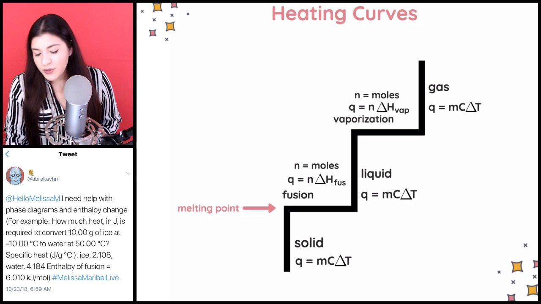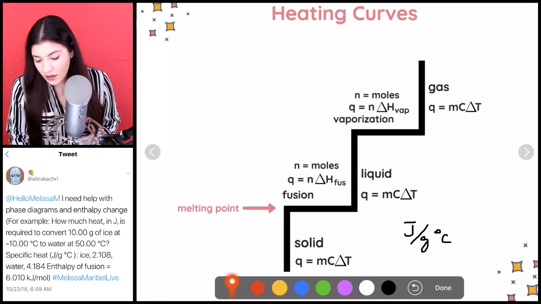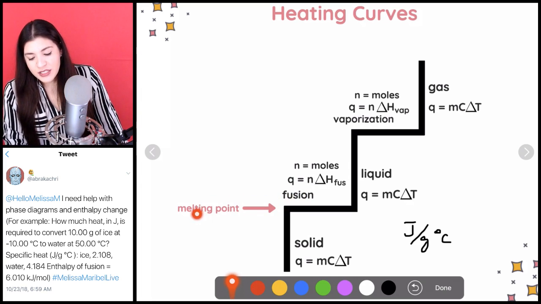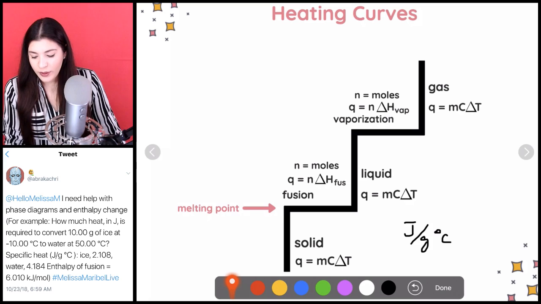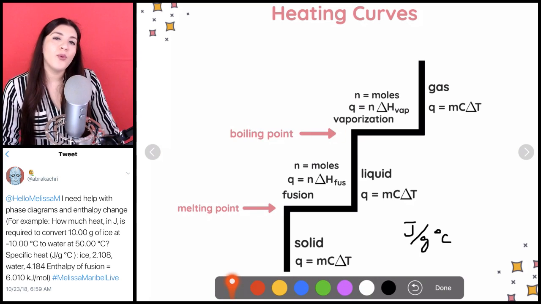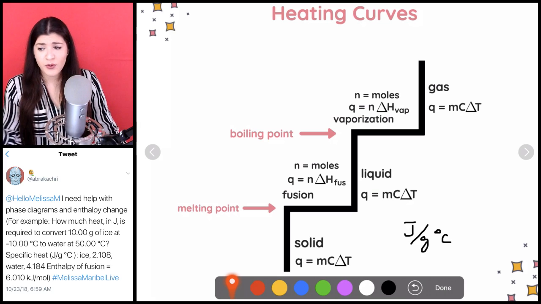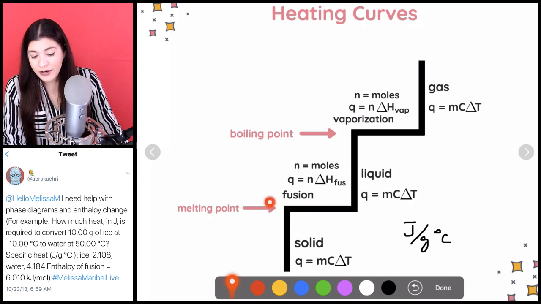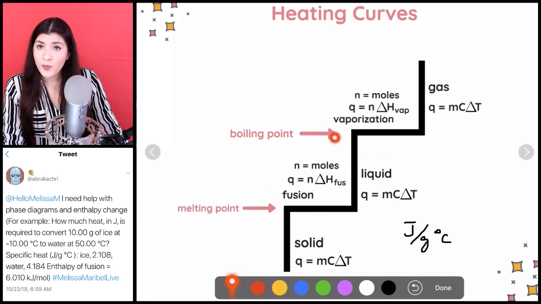So something to note is this first little corner is our melting point. And then this little corner up here is either going to be the boiling point or where we stop. And I'll give you an example after this, but this is essentially what we're talking about, all right? So this little corner here is the melting point. This next corner is our boiling point.